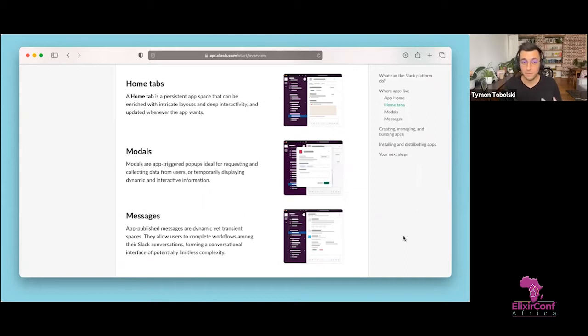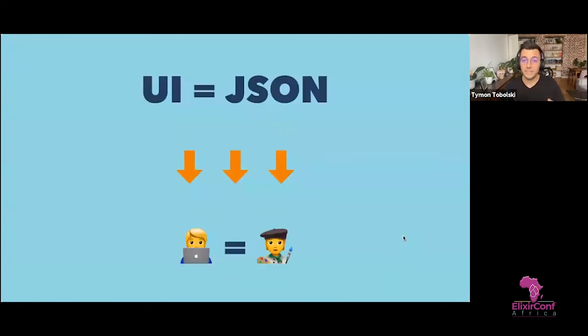And the best part of all those possibilities that Slack is giving was that all you need is JSON. Suddenly, when the whole user interface can be defined using only JSON payloads, a developer became a designer. And the biggest obstacle, that I didn't want to build a web application or mobile application, suddenly disappeared. Obviously, the Slack UI is very limited, so it was quite a challenge to build everything that we wanted. It also required some smart hacking in some places, but in the end, it was a very big satisfaction,